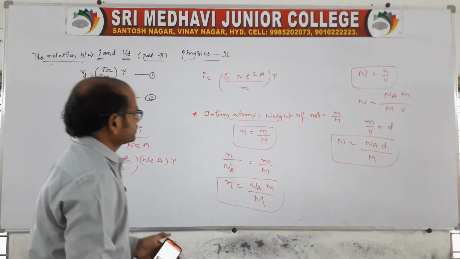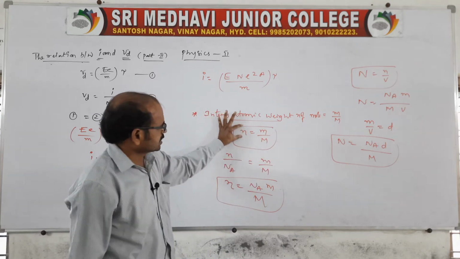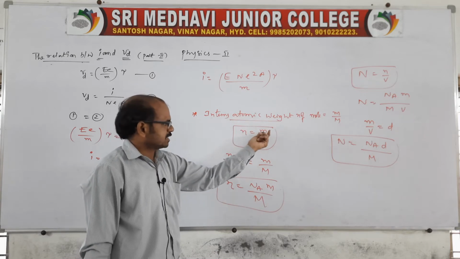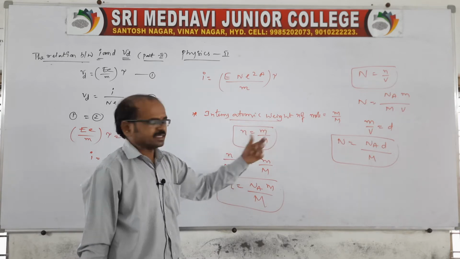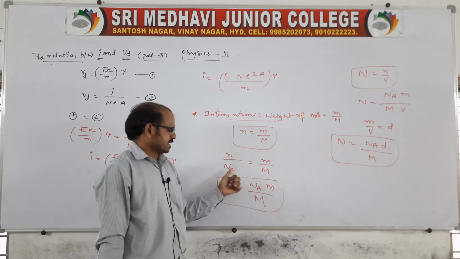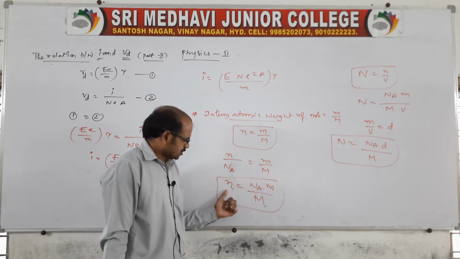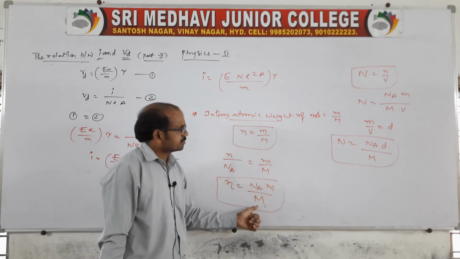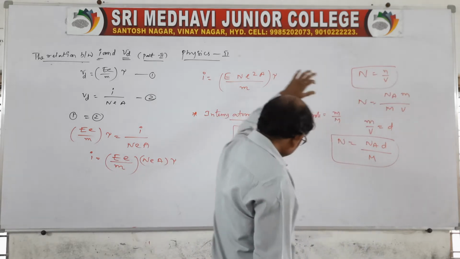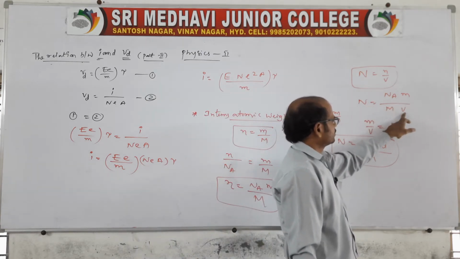In atomic weight, the number of moles small n is equal to the mass of the gas in grams by the molar molecular weight. In terms of the Avogadro number, small n by capital N A, where N A is the Avogadro number, is equal to small m by capital M. So small n is equal to N A small m by capital M. But we know capital N is equal to small n by volume. So capital N is equal to N A small m by capital M into small v.